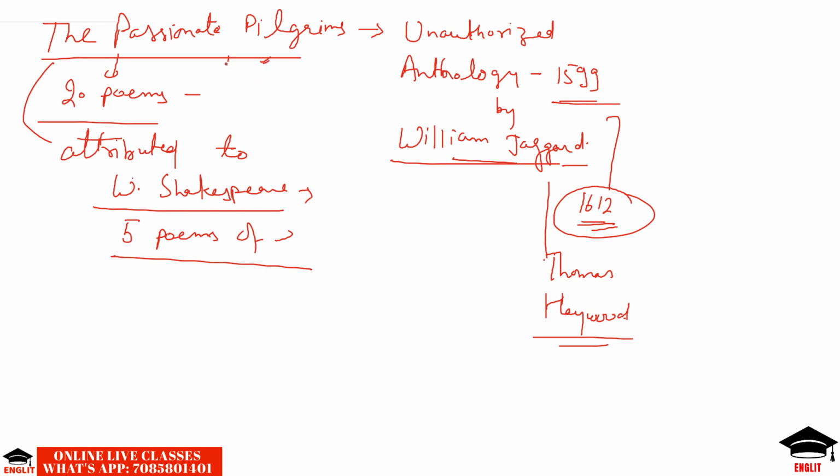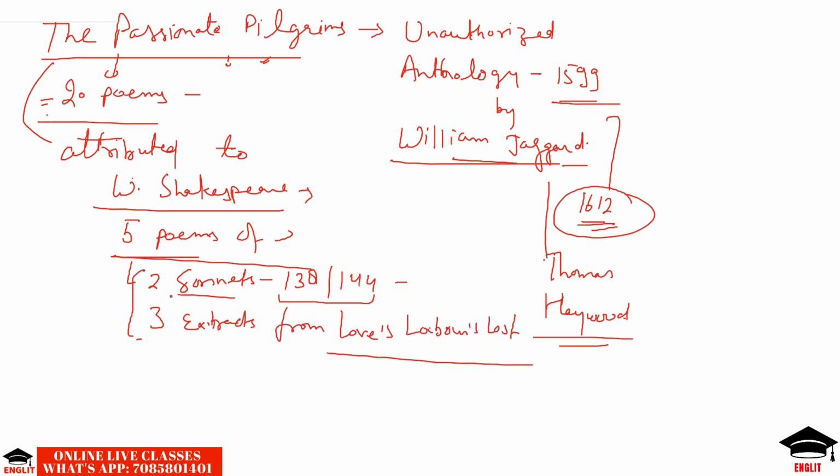As far as this anthology is concerned, it is comprised of 20 poems, as we have said, out of which 5 poems are by Shakespeare: 2 sonnets, sonnet number 138 and sonnet number 144, and 3 extracts from Love's Labour's Lost. These 2 sonnets had already been published in this collection, The Passionate Pilgrim.